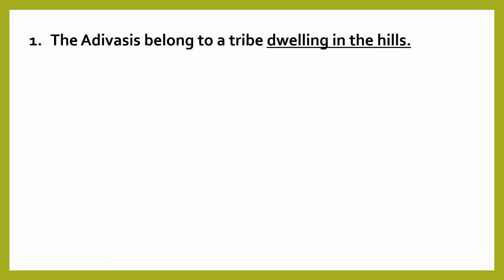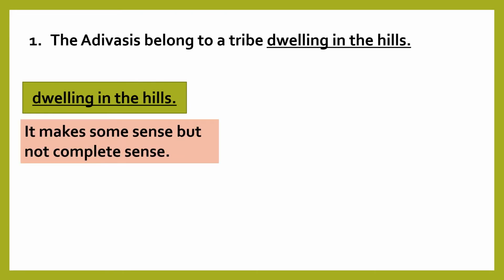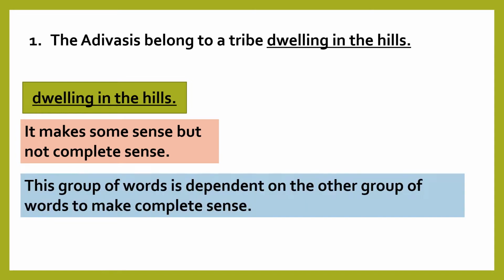Look at this example. The Adivasis belong to a tribe dwelling in the hills. In this sentence, the group of words dwelling in the hills is underlined. Now, this group of words, when taken out, makes some sense but not complete sense. This group of words is actually dependent on the other group of words to make complete sense.